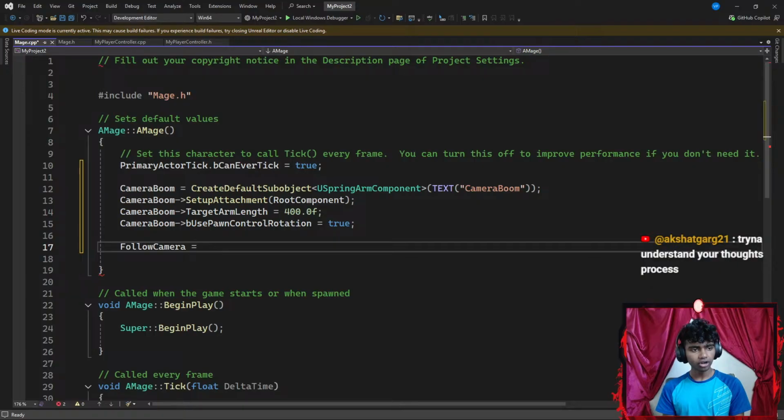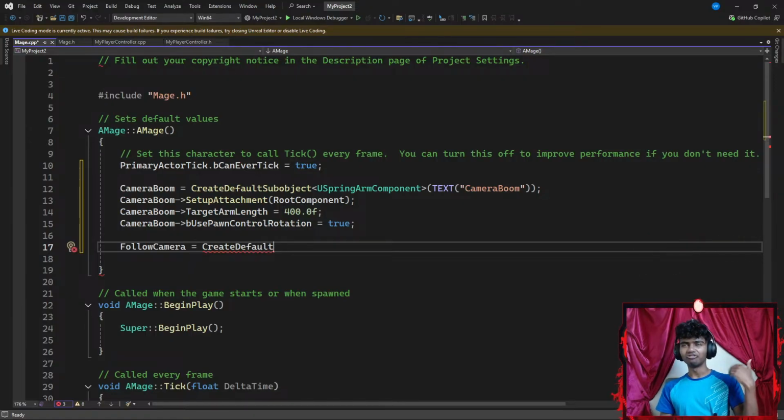Trying to understand your thought process. Actually, guys, I am trying to convey them really simply, but I feel like it's kind of hard because I am kind of new with the Unreal Engine, so I'm trying to understand the stuff myself while actually trying to explain what I'm understanding, if that makes any sense.